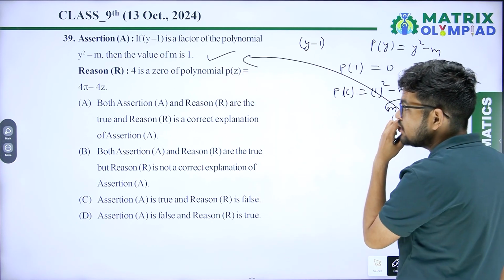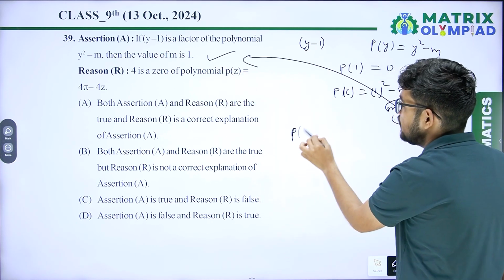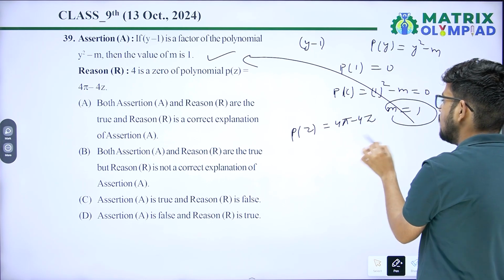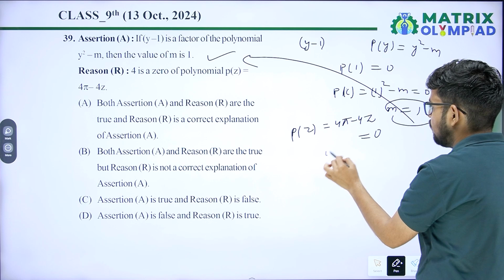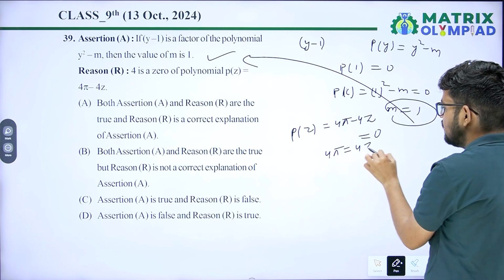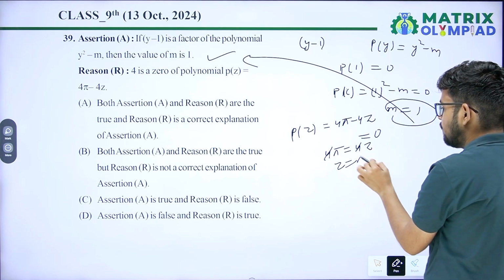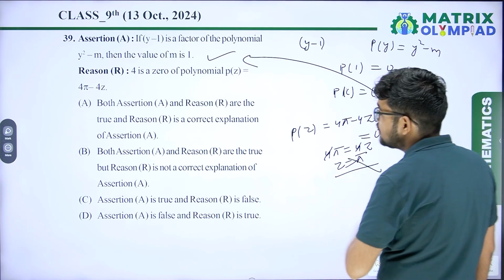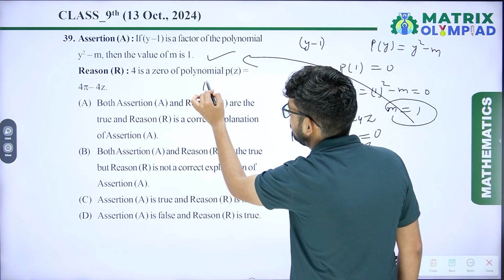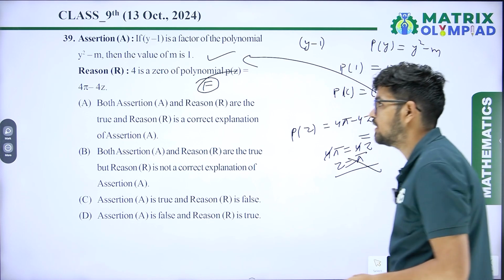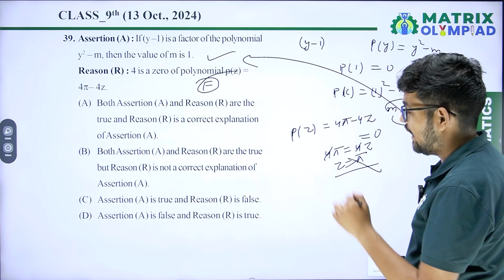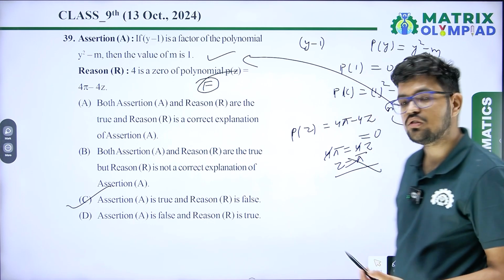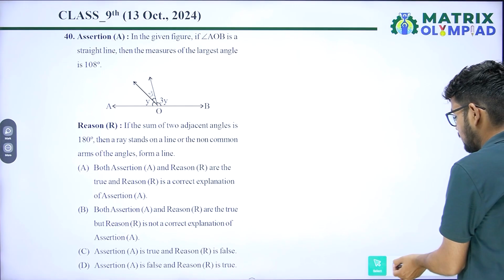Now, 4 is the zero of the polynomial p(z). p(z) equal to 4 pi minus 4z. Put it equal to 0. So 4 pi equal 4z. The value of z equals pi. So only pi is the zero of the polynomial, 4 is not a zero of the polynomial. It means the second one is false. It means the reason is false and the assertion is true. Assertion is true, reason is false. Option C will be the correct answer.